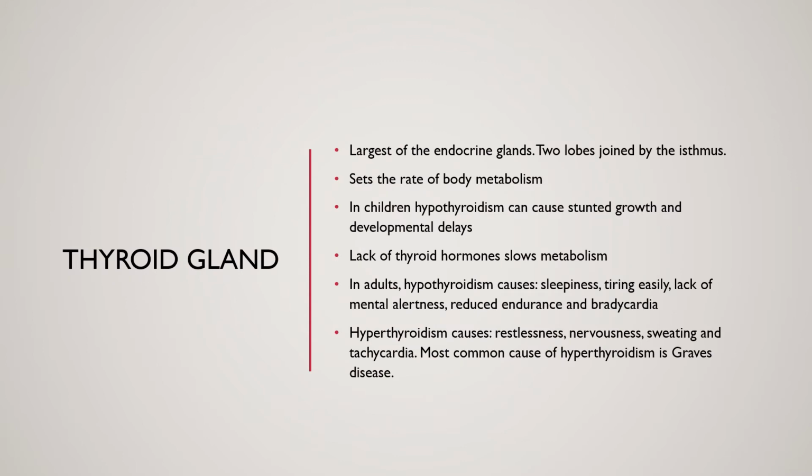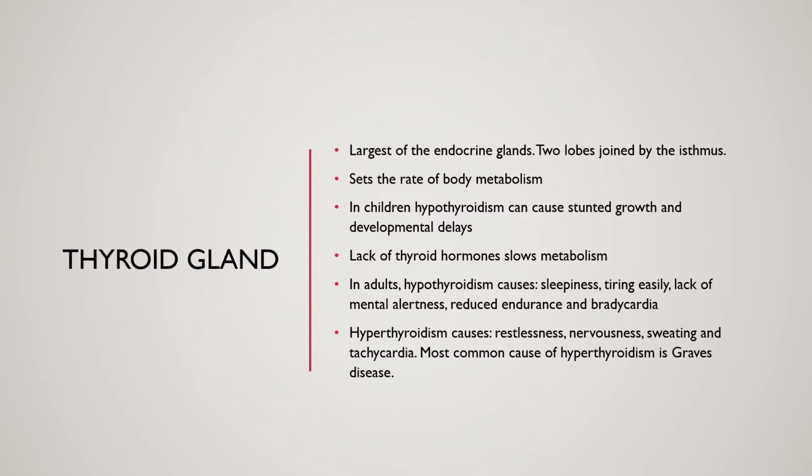Okay, next we're going to cover a little bit about the thyroid gland. This is the largest of the endocrine glands. It's got 2 lobes joined by an isthmus, and it sets the rate of body metabolism. So in children with hypothyroidism, we're going to see some stunted growth and developmental delays. A lack of thyroid hormones can also slow our metabolism. And in adults with hypothyroidism, meaning that they're not producing enough of the TSH, we're going to see sleepiness, tiring, a lack of mental alertness, reduced endurance, and bradycardia, which is a slowed heart rate.